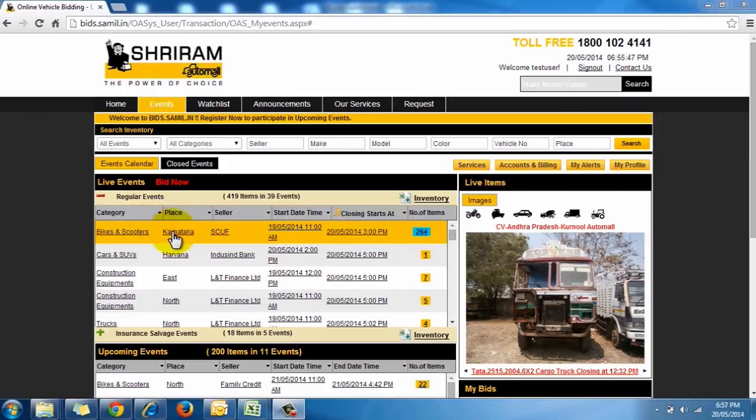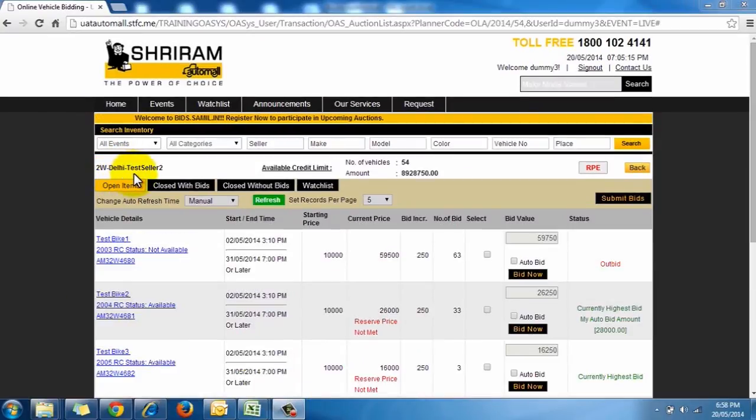First, select the event that you want to participate in by clicking on the event, which will take you on the bidding engine page. But before we go ahead in the bidding process, let's quickly take a look at the interface of bidding engine page. The heading of event shares information on the category of vehicles, location and seller. When you select the open items here, a list of all the available vehicles will appear on which you can bid. In the vehicle details column, you will find information on the vehicle's make, model, variant, year of manufacturing, RC status and registration number or LAN number.